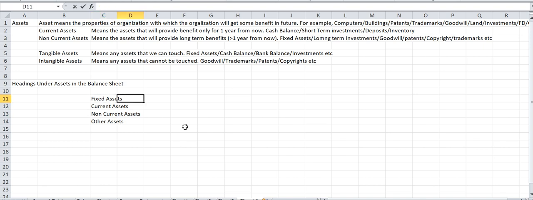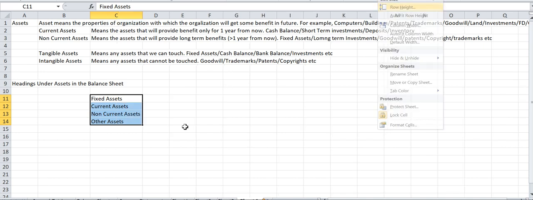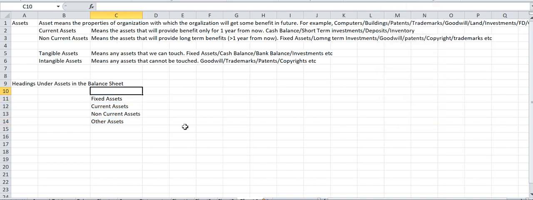We can have these different headings under the balance sheet under assets. So under non-current assets, what could be classified, we have plotted the examples here, right? Similarly, under current assets, what can come? Under fixed assets, what can come? We understand that very well.